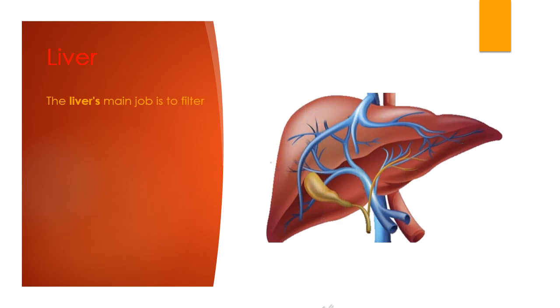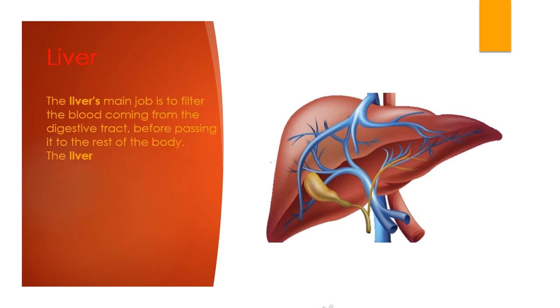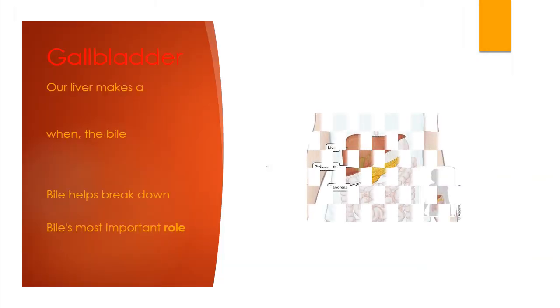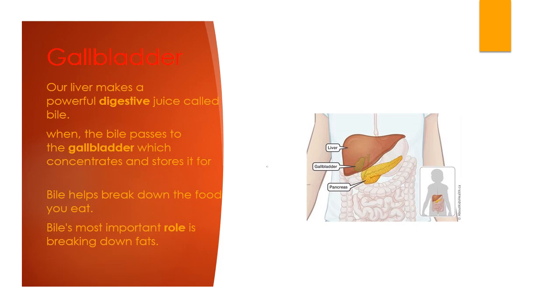Liver. The liver's main job is to filter the blood coming from the digestive tract before passing it to the rest of the body. The liver also detoxifies chemicals and metabolizes drugs. As it does so, the liver secretes bile that ends up back in the intestines. Gallbladder. Our liver makes a powerful digestive juice called bile. When the bile passes to the gallbladder, which concentrates and stores it for later use, bile helps break down the food you eat. Bile's most important role is breaking down fats.